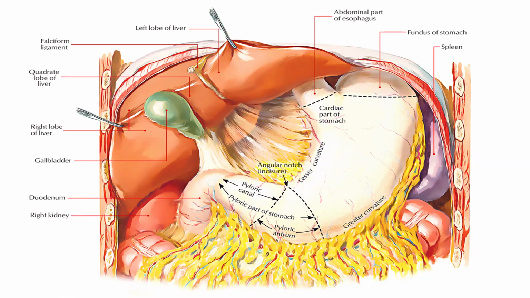Then the quadrate lobe, the liver, the left lobe of the liver, and the falciform ligament, a peritoneal fold, which helps divide the left and right liver, and connects the liver anteriorly to the abdomen and the diaphragm. So the function of the falciform ligament is to divide the liver into two parts and attach the liver anteriorly to the abdomen and diaphragm.